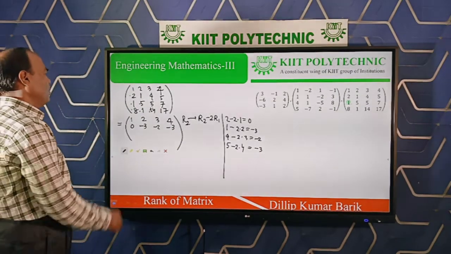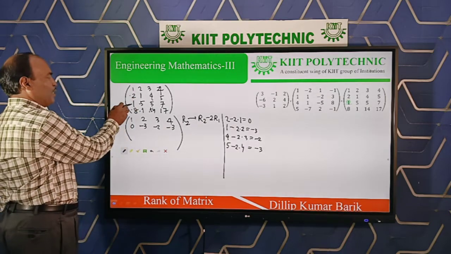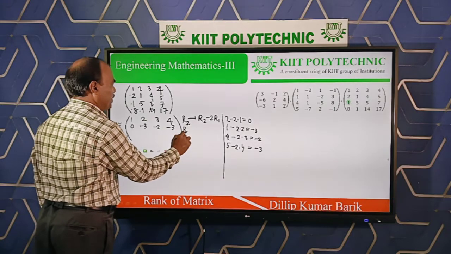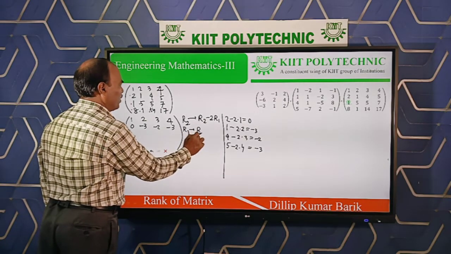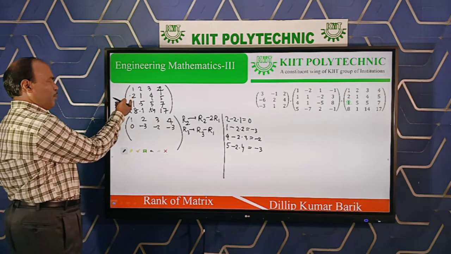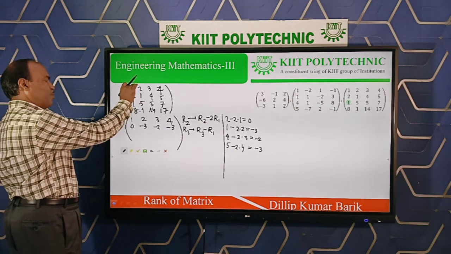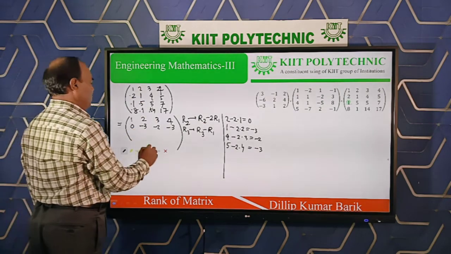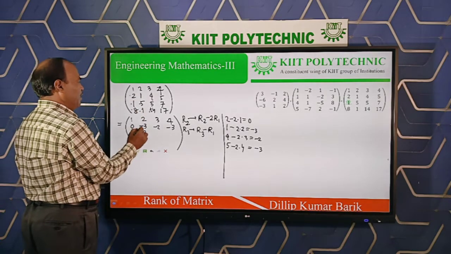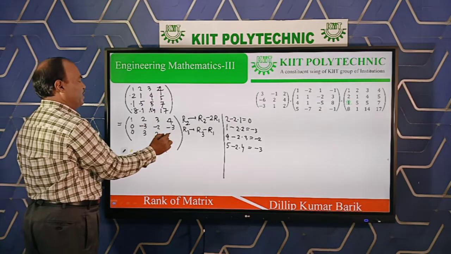Now come to the third row. The third row again operates on the first row. Now see both are 1 here, 1 minus 1 is 0. So the third row operation is very simple, only row 3 minus row 1. Don't operate on row 2, because the procedure is row 2, row 3, row 4, operating first with row 1 and then proceeding. So it is now 0, 1 minus 1 is 0, 5 minus 2 is 3, 5 minus 3 is 2, 7 minus 4 again is 3.